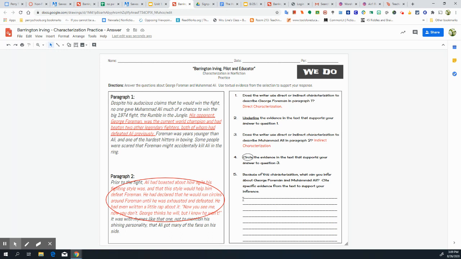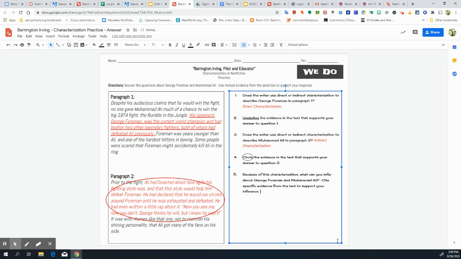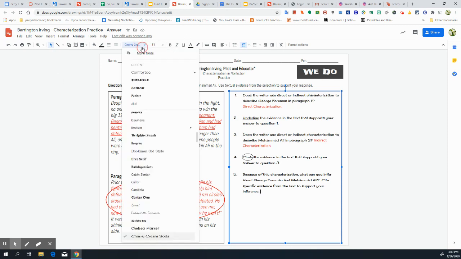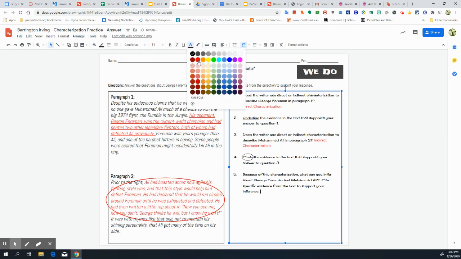So now I'm going back over here and I'm going to answer that question. So question 5 says, because of this characterization, what can you infer about George Foreman and Muhammad Ali? Cite specific evidence from the text to support your inference. So making my inference, and remember, whenever we answer the question, we use part of the question in our answer. All right, so this characterization, I'm going to go up here again and change my font. I'm going to change the color so it's easily read.